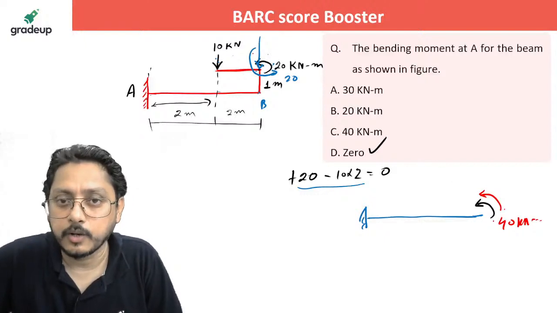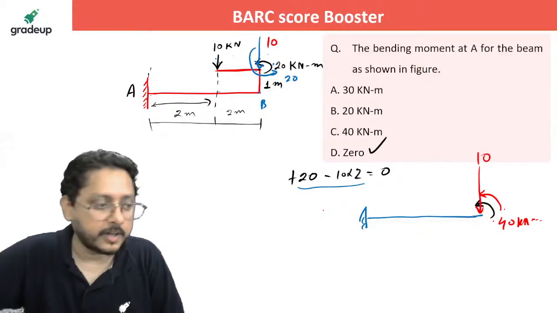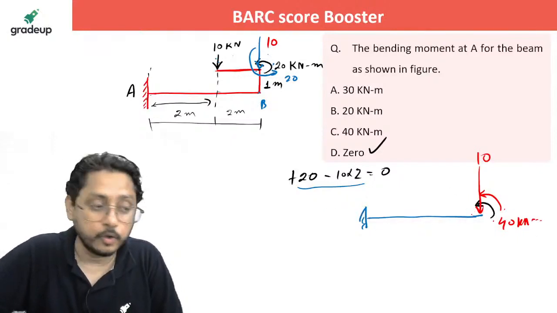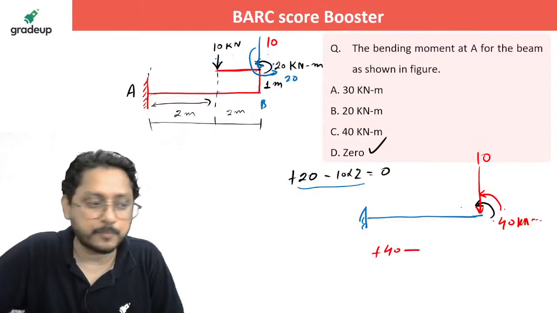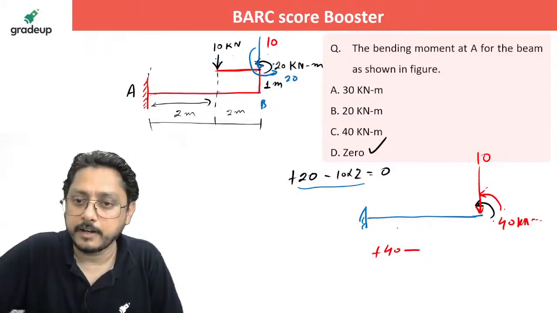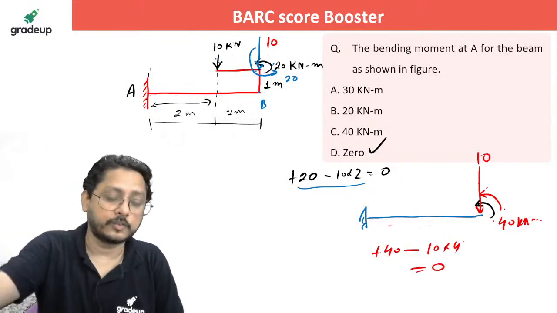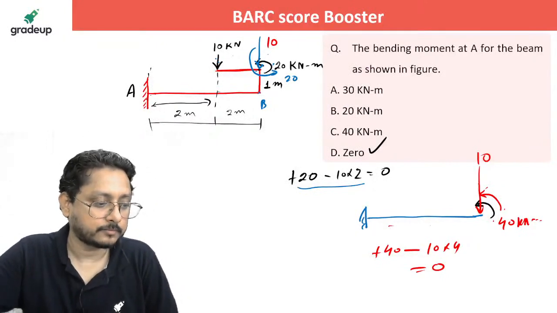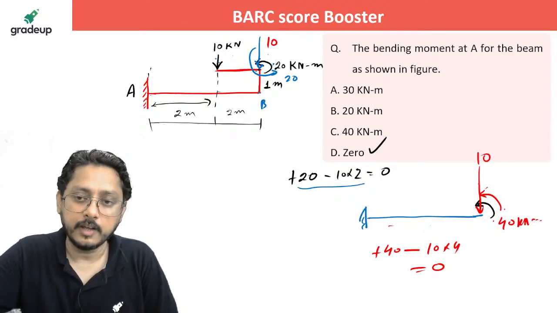Now you have shifted the load, that is 10, and that 10 will come down like this, isn't it? Now you check out the bending moment. So what is the bending moment? That 40 kilonewton meter will produce a sagging to your beam, that is plus 40, and 10 will produce hogging, that is minus of 10 into 4. That's all. Either you do it this way or that way, wherever you feel comfortable. It is once again 0.